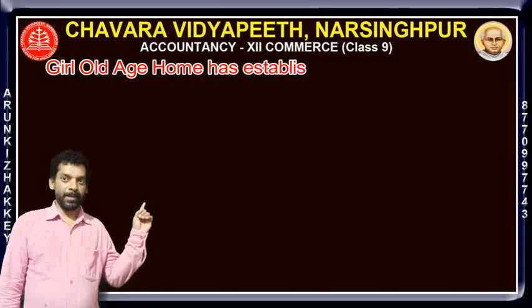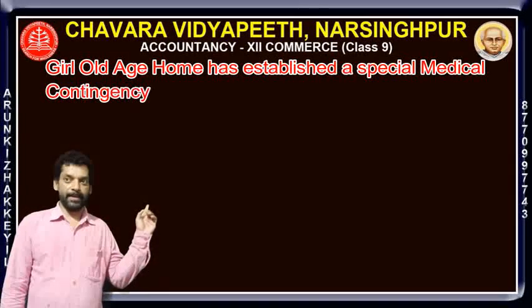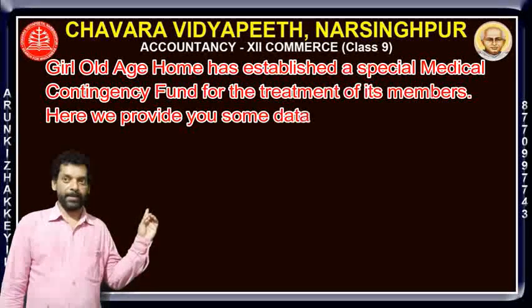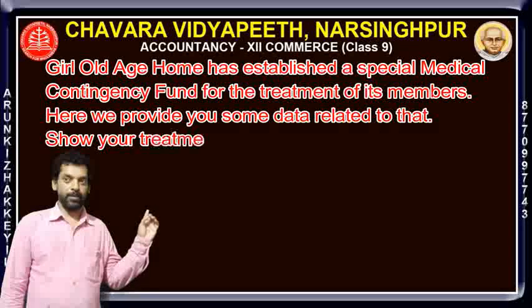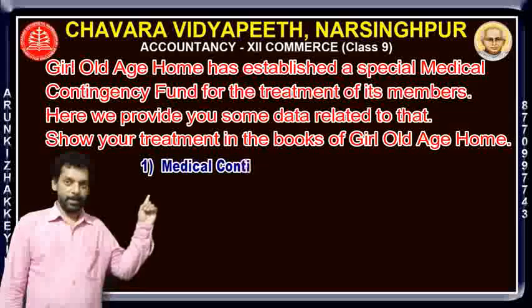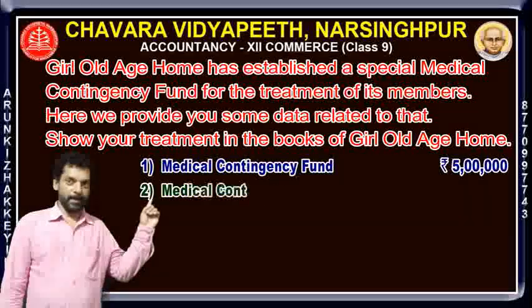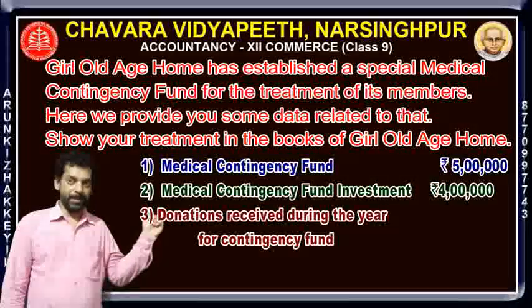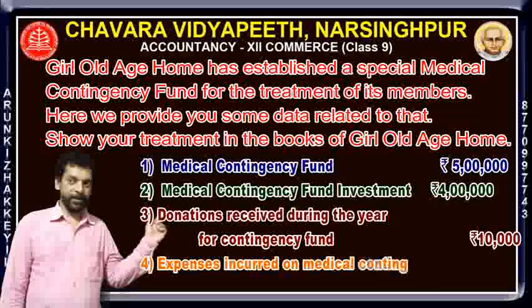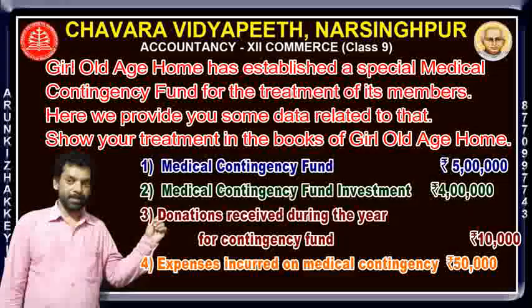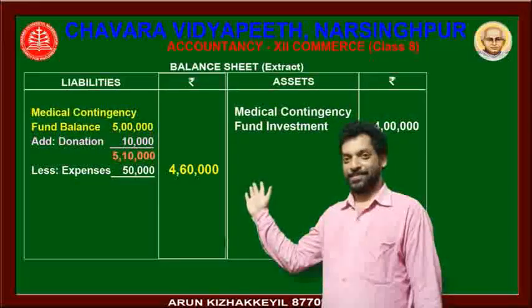Here is one question. Girl old age home has established a special medical contingency fund for the treatment of its members. Here we provide you some data related to that. Show your treatment in the books of girl old age home. First one, medical contingency fund 5 lakh. Medical contingency fund investment 4 lakh. Donations received during the year for contingency fund 10,000. Expenses incurred on medical contingency rupees 50,000. Okay, here is the solution of that question.